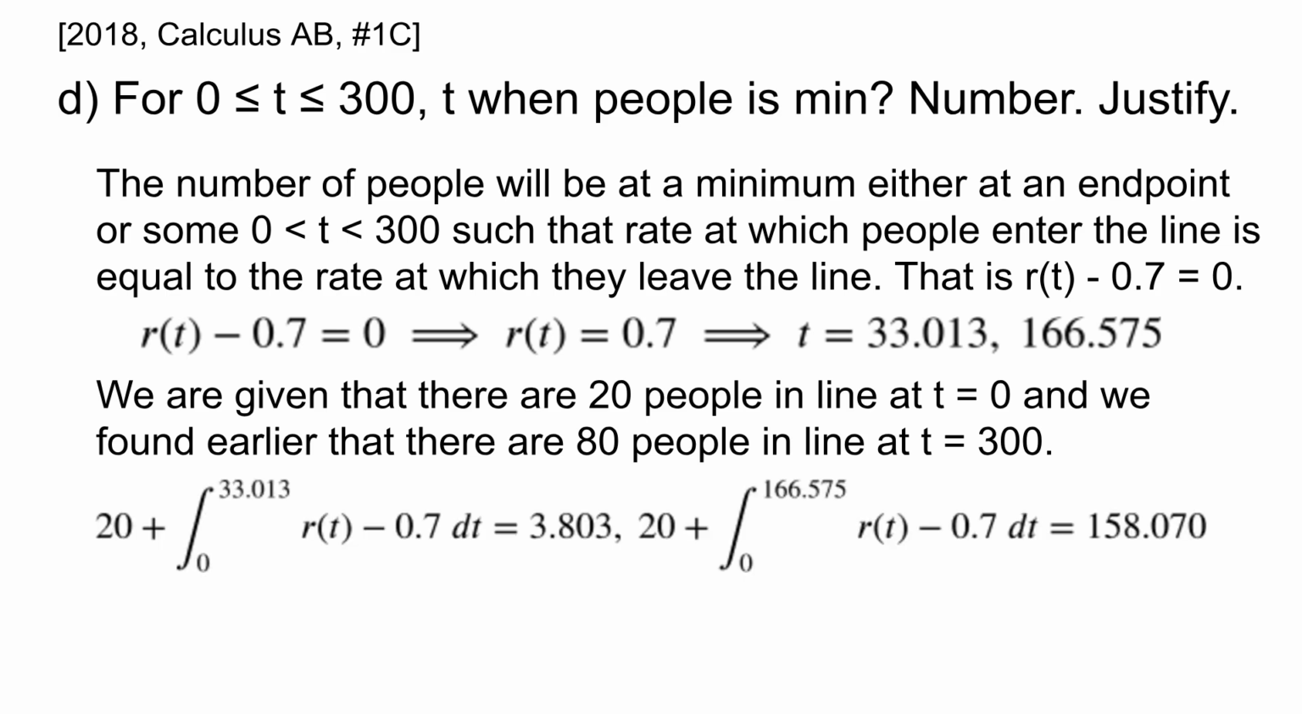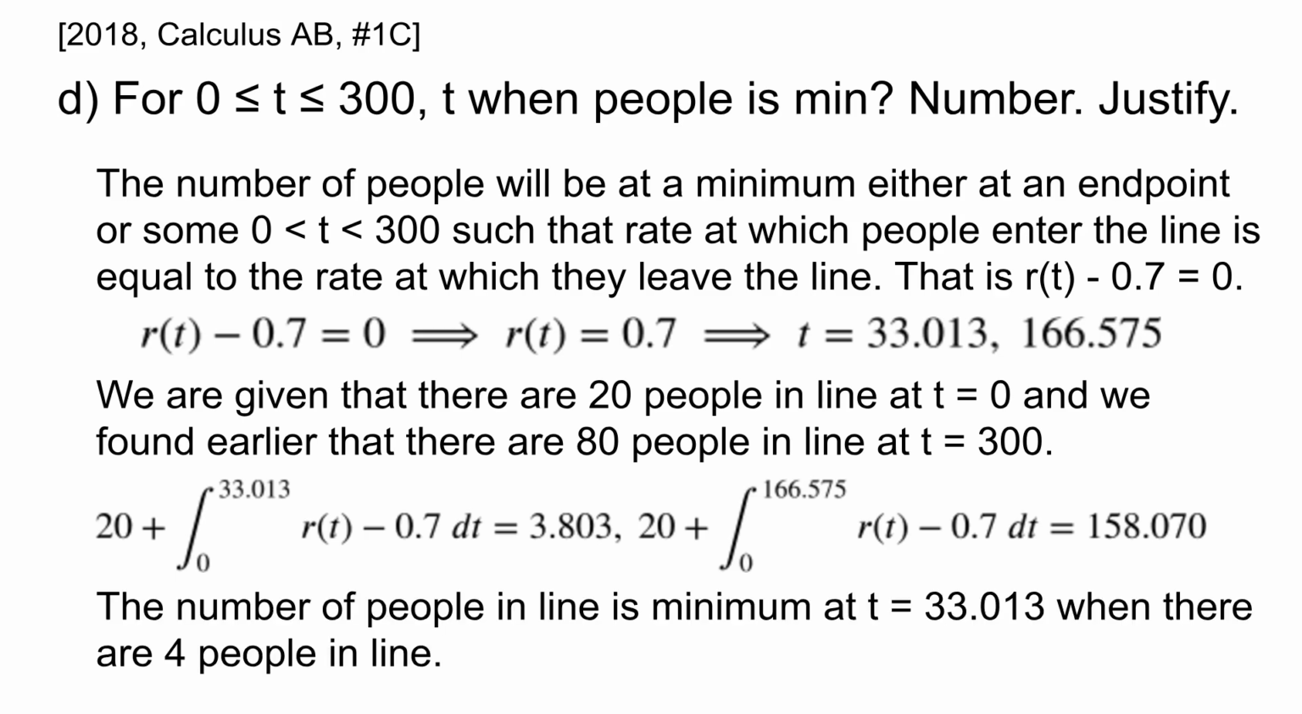20 plus the integral from 0 to 33.013 of r of t minus 0.7 dt is 3.803. And 20 plus the integral from 0 to 166.575 of r of t minus 0.7 dt is 158.070. So the number of people in line is minimum at t equals 33.013 when there are approximately 4 people in line.